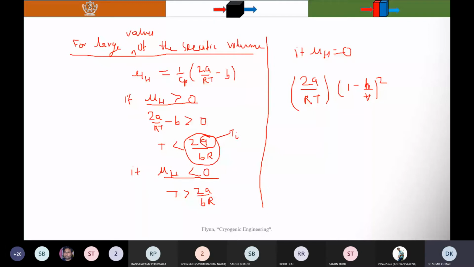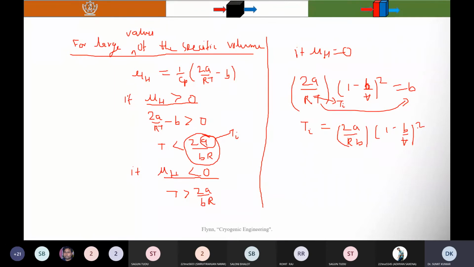So when you solve these equations, you will get the inversion temperature Ti. Ti is equal to, taking this term to this side, I have considered T equal to Ti. You know that when mu h is equal to 0, that is the inversion temperature. So you will find Ti equals 2a by Rb into (1 minus b by v) whole square. This is the inversion temperature.